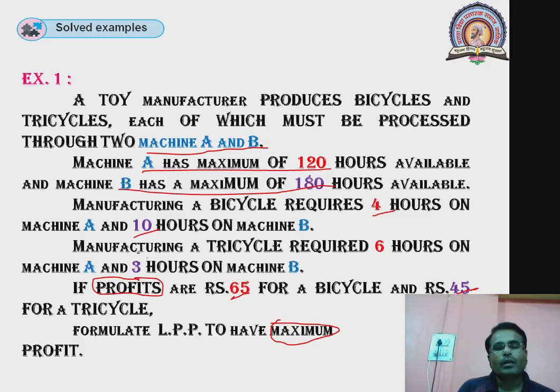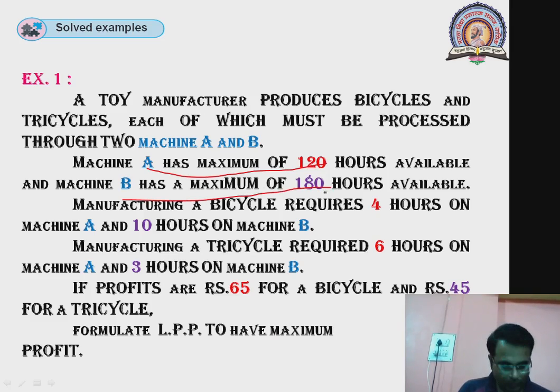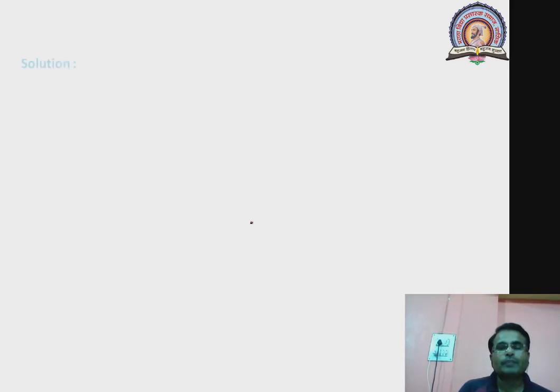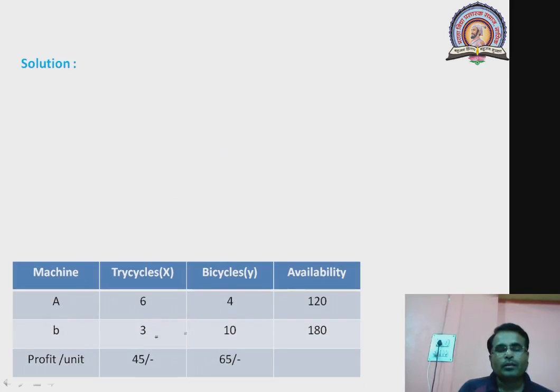This is our problem. See here, machine A was available for 120 hours, machine B was available for 180 hours. You will see that in this table. A tricycle takes 6 hours on A, 3 hours on B. A bicycle takes 4 hours on A and 10 hours on B, and the profits per unit are also given. Now we have to start with the objective.